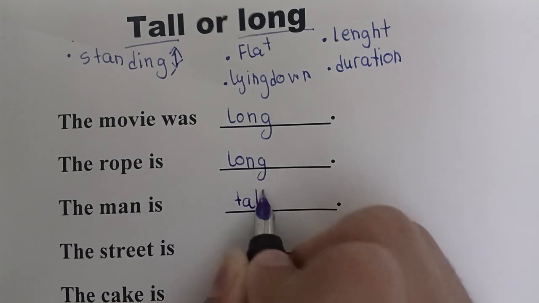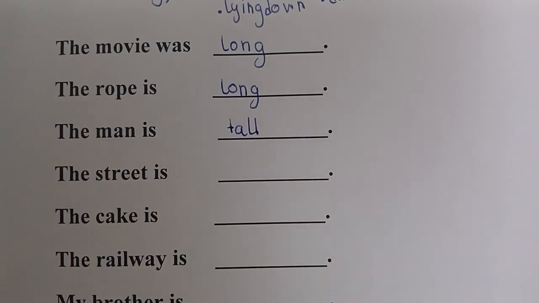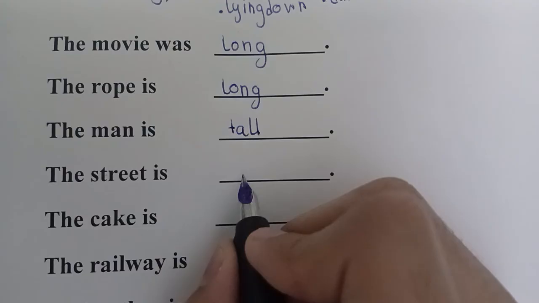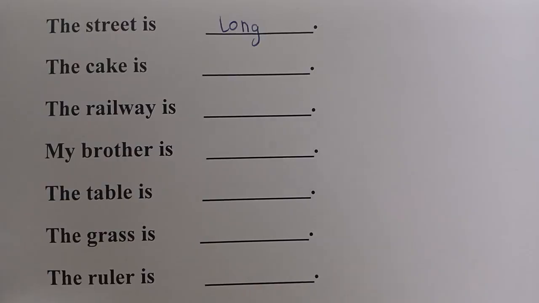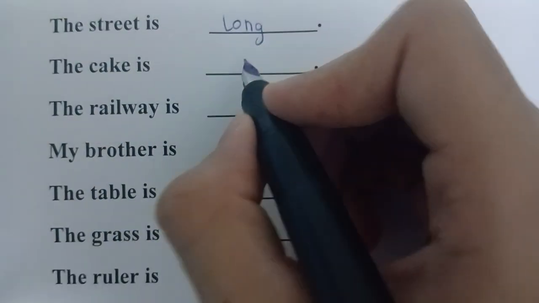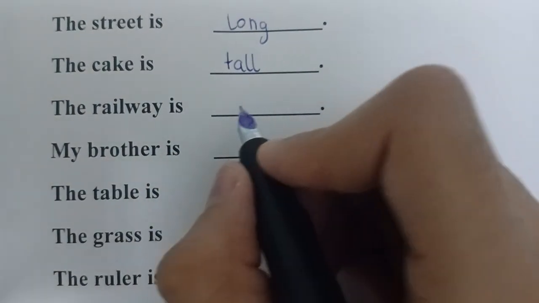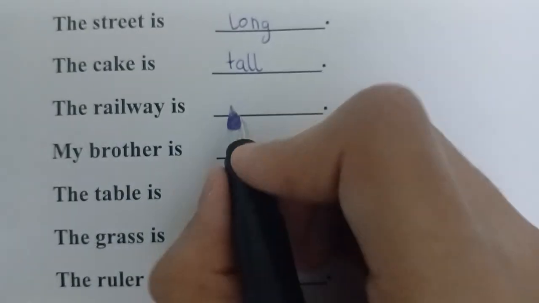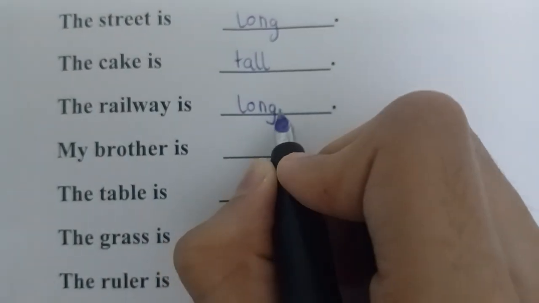The man is tall. The next is the street is. It is a length. So we are going to say it long. The street is long. The next is the cake is. It is a standing, so it is going to be tall. The cake is tall. The next is the railway is. It is a length, so it is going to be long. The railway is long.